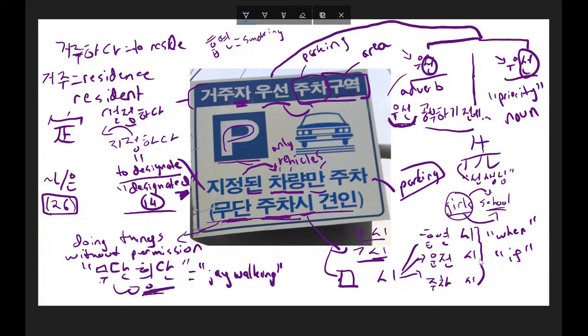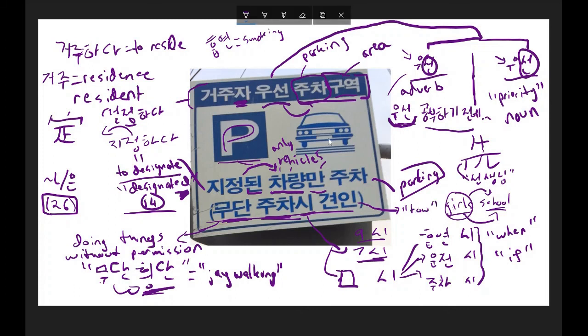This might say, when you drive, 운전시, don't drink alcohol, blah, blah, blah. And then this is what we're talking about here. When or if you park in this designated area without permission, well, blah, blah, blah. Well, what's the blah, blah, blah in this case? 견인하다 means to tow, as in towing a car. But 견인 is the noun form of that, which is to tow.